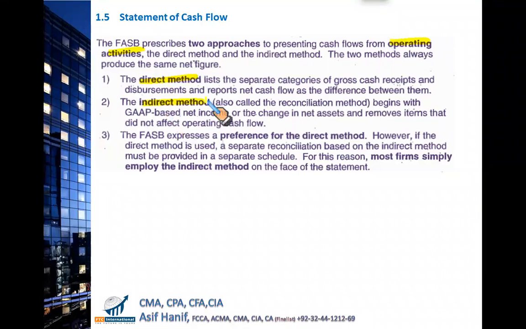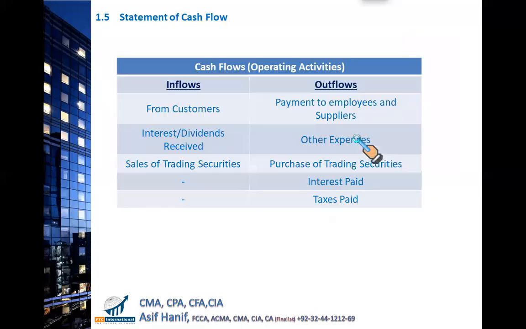In the direct method, you simply gross up all your cash receipts from customers, cash received against cash sales, any interest received, income received on deposits, dividend received, and the cash payments or disbursements for salaries, wages, rent, insurance, and so on. Just like normal cash receipts and cash payments related to your operating activities. FASB prefers the direct method because it's quite sensible. Let me show you how the direct method looks.